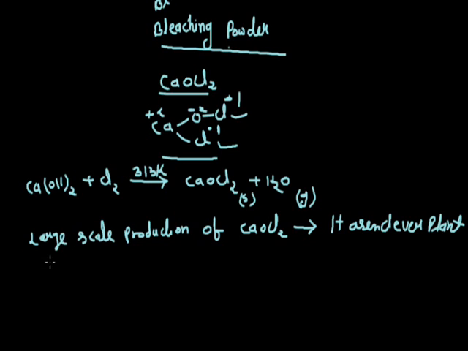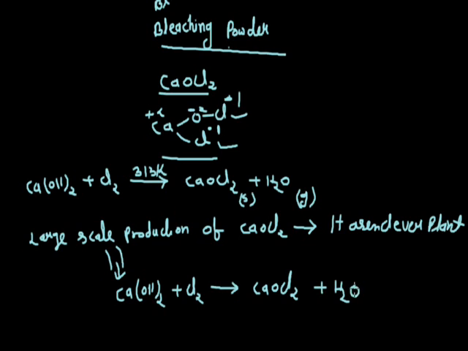And the reaction is calcium hydroxide, slaked lime, reacts with Cl2. It gives CaOCl2, calcium oxychloride, plus H2O gas. Now discuss the properties of bleaching powder.